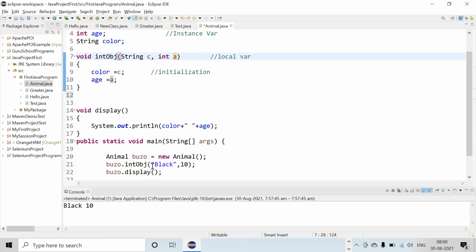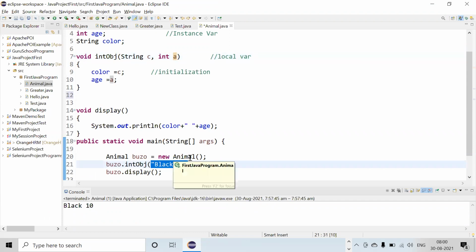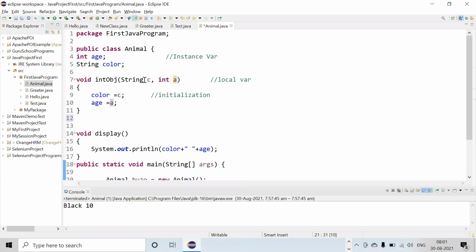Teacher, am I clear with your question? Have I answered your question? No. Okay, can you please ask again? I think what I mean is, if I take this variable answer, which local variables inside this method.